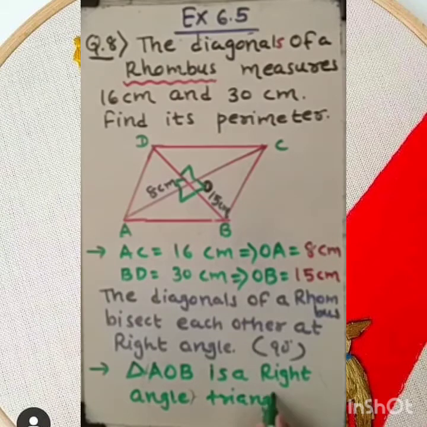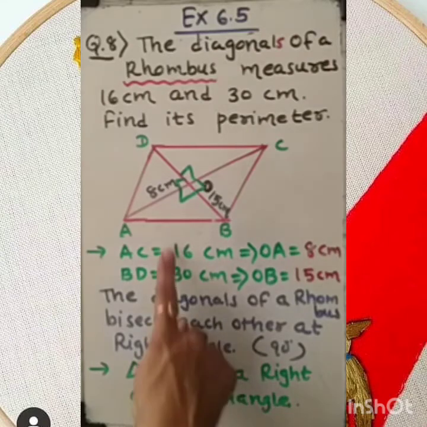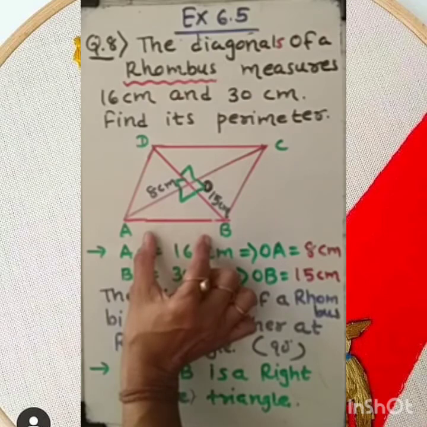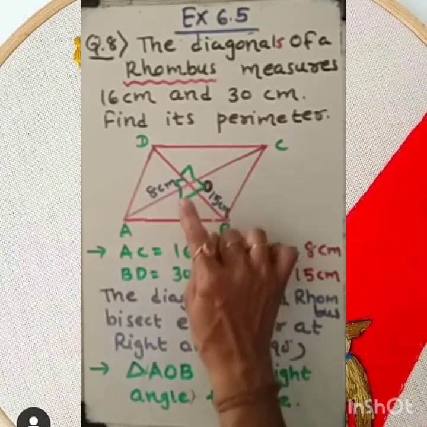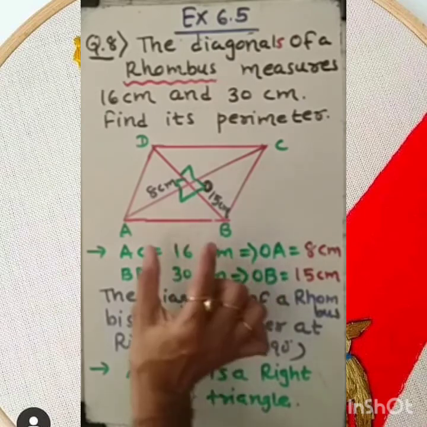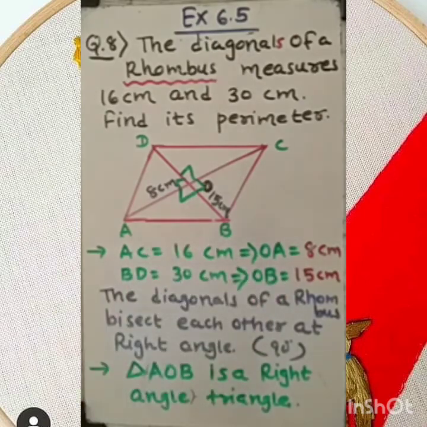If it is right angle, then we need to apply Pythagoras theorem to find the third side. This will become the hypotenuse. Reason behind that, the side opposite to the right angle we need to consider as the hypotenuse. So let's see further solution.